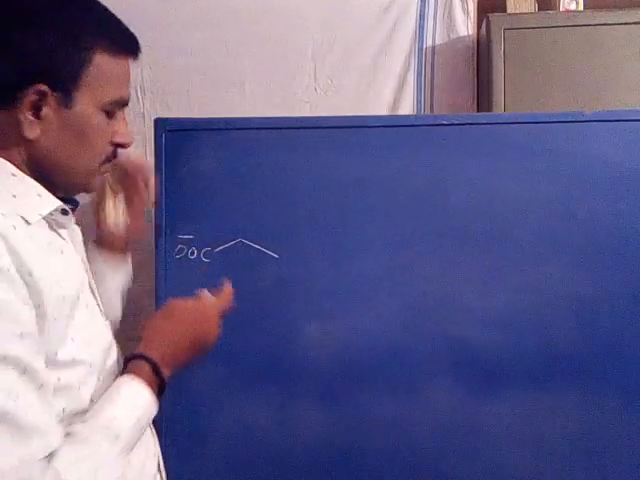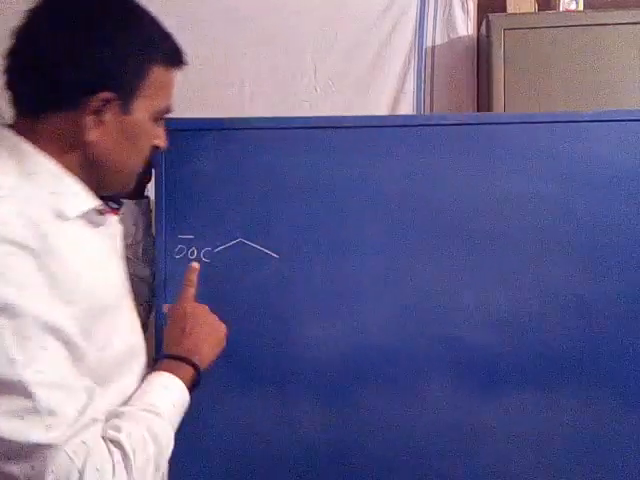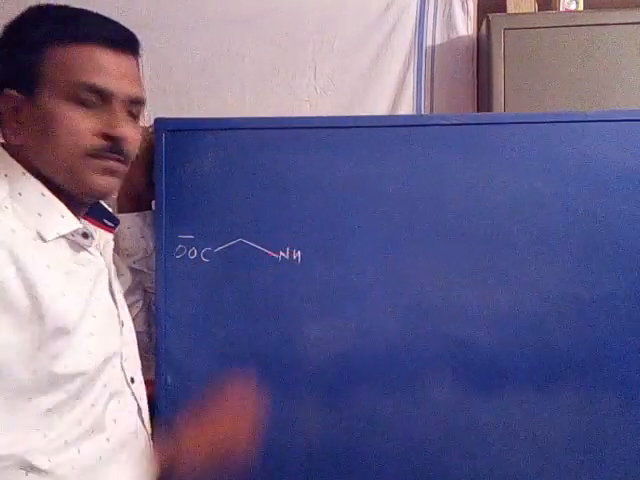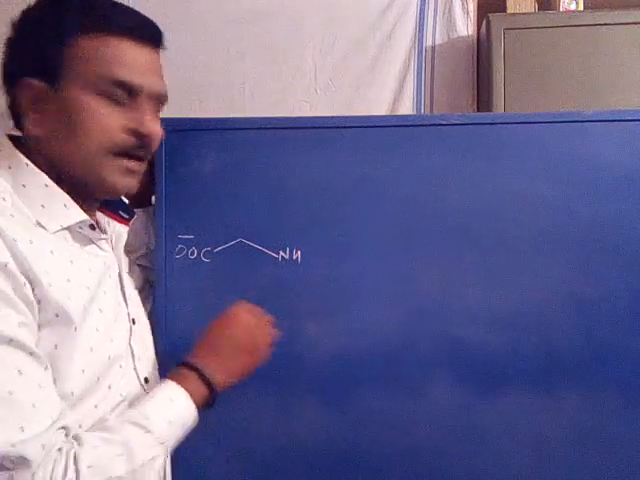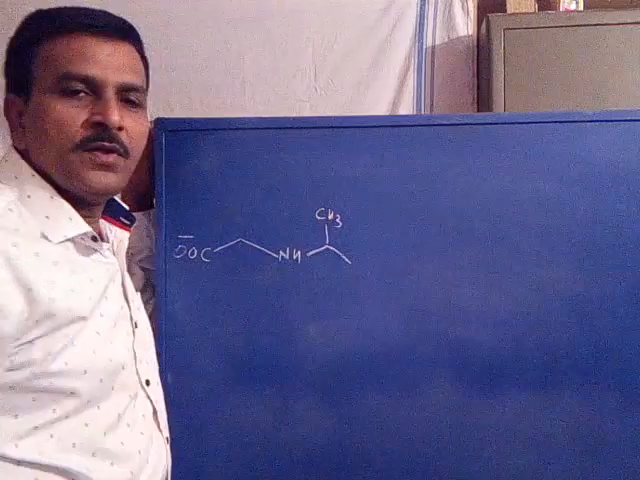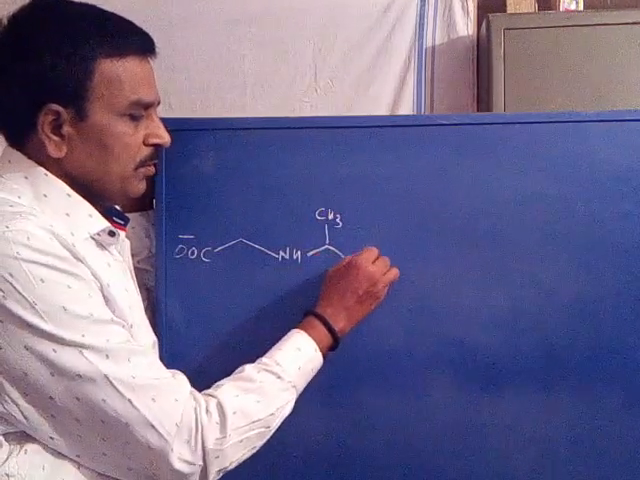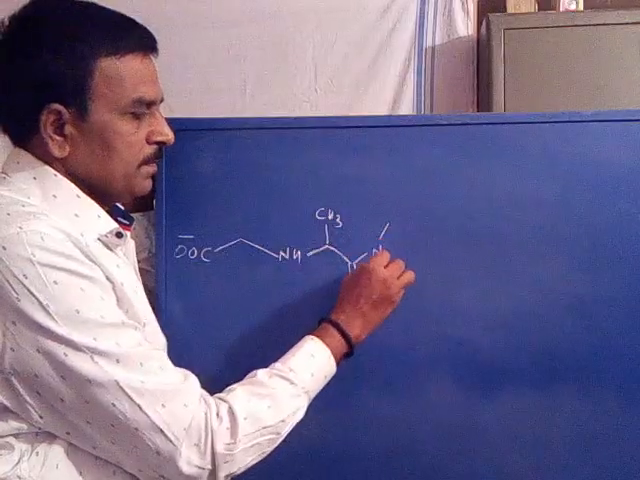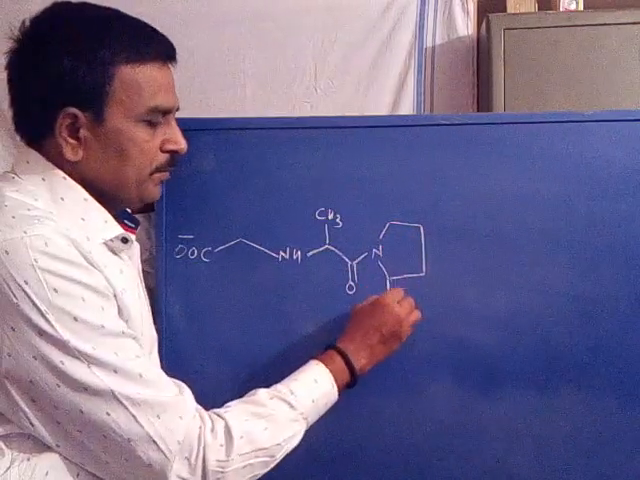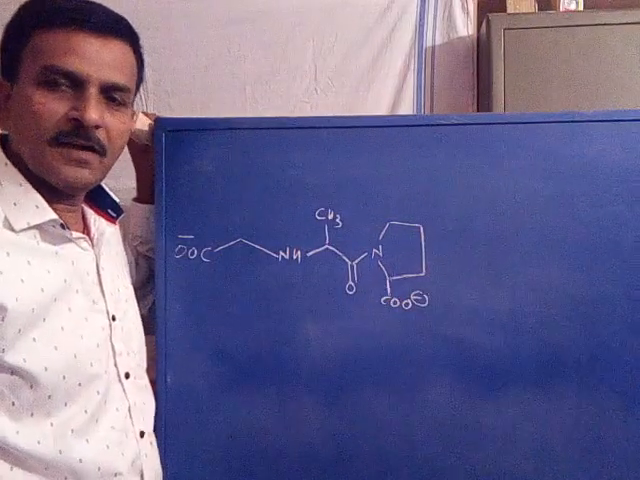This is CO. Now this is COO, carboxylic acid group, NH group. We have one lead compound. This is CH3 group, CH3 group, C double bond O group, nitrogen, a proline, COO minus. Is it clear?